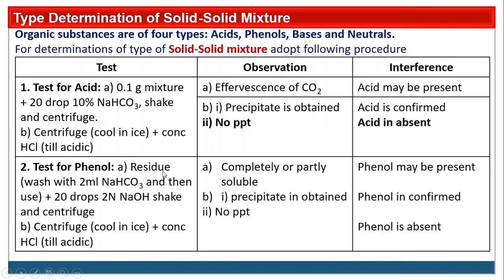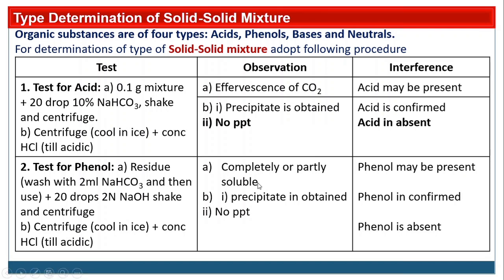Then whatever the residue is obtained after this first test, you have to wash with sodium bicarbonate and then use that residue. So take this residue, add 20 drops of 2 normal NaOH, shake and centrifuge. For the phenol we have to use the 2 normal NaOH. Then observation will be completely or partially soluble. Either residue is completely soluble or partially soluble, phenol may be present, then your inference will be phenol may be present.